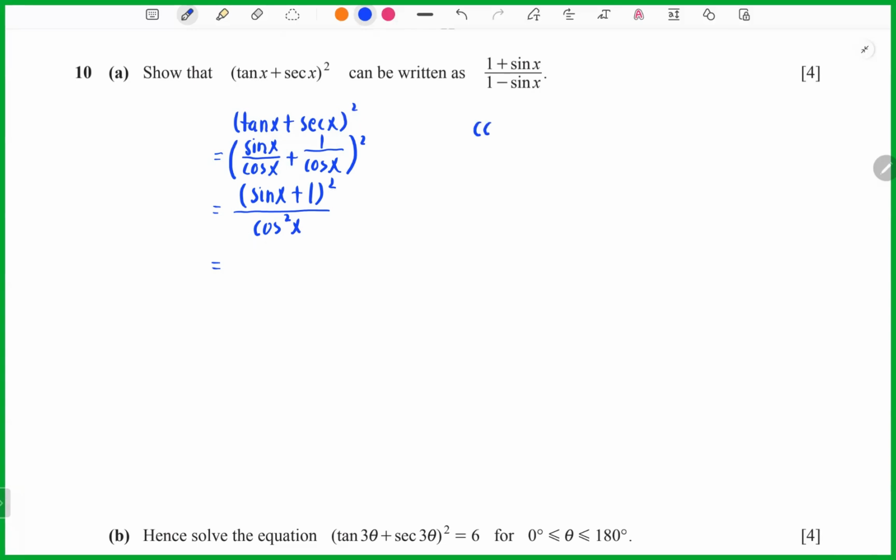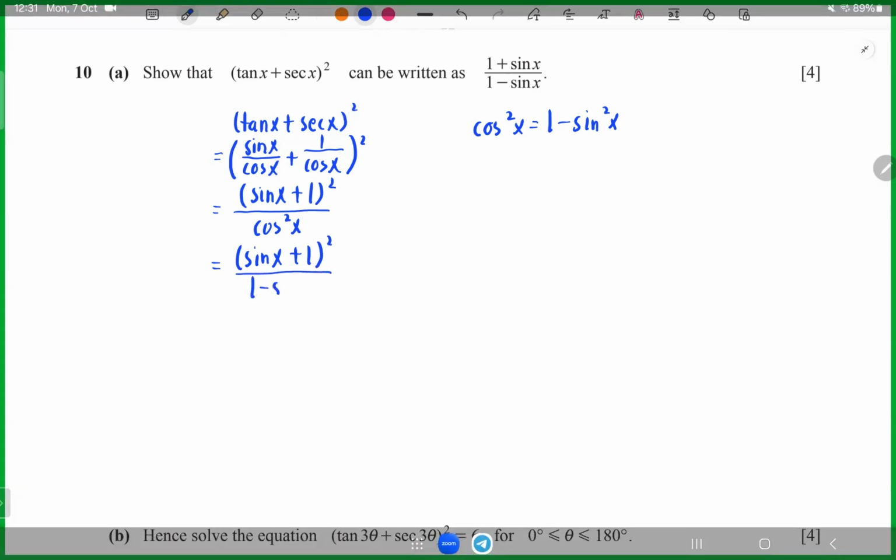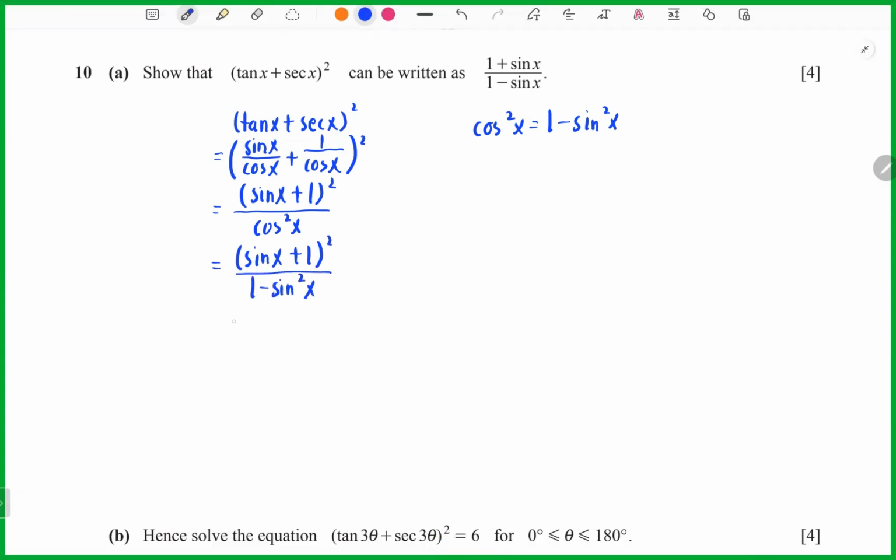Cos squared is actually equal to 1 minus sine squared, based on the trigonometry identities. So you can take sine plus 1 squared over 1 minus sine squared here. As we know, this is a difference of two squares, we can write a minus b, a plus b.